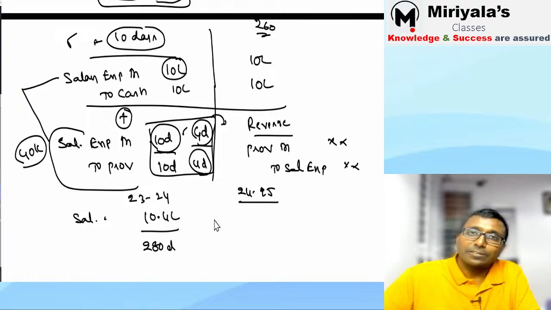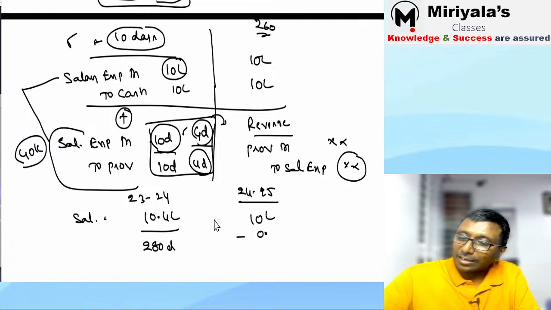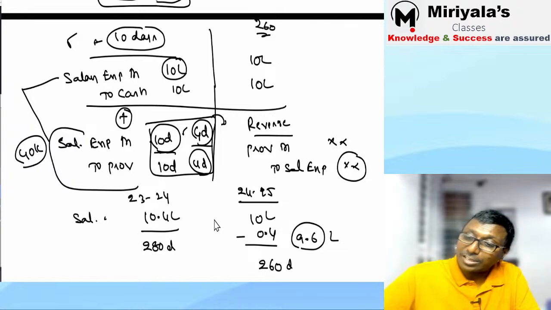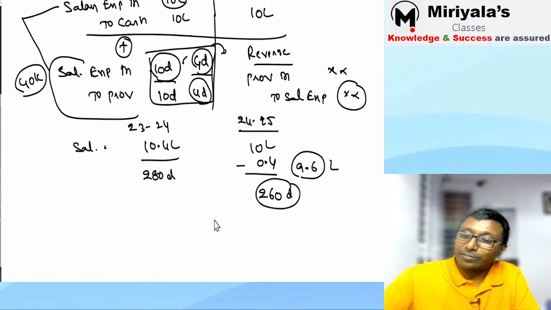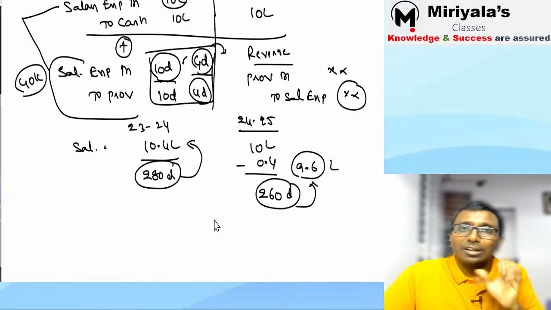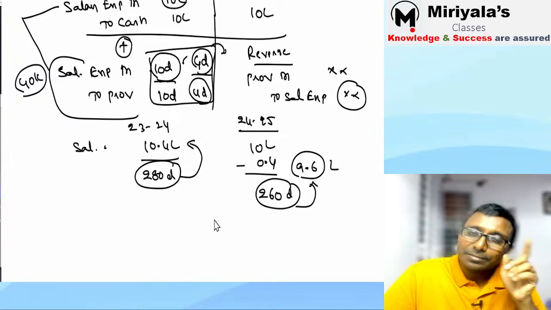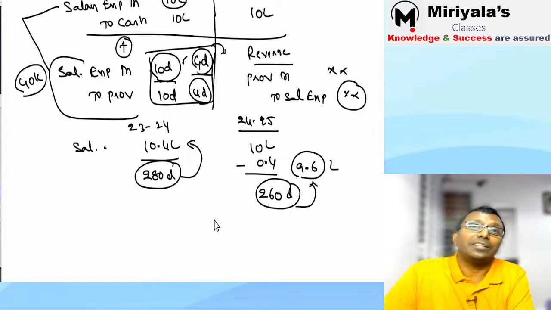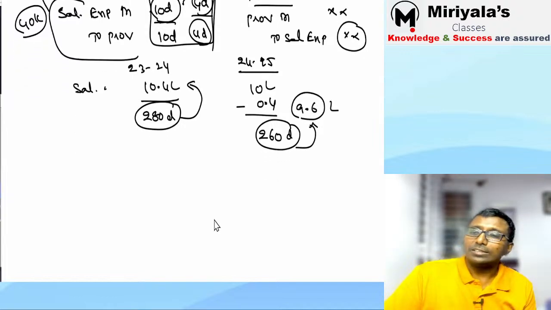24-25, now the days of work. In this 24-25 period of work, what is happening? 10 lakh rupees salary expenditure is reduced, right? Correct. So minus 0.4, that is equal to 9.6 lakh rupees only. How many days has he worked exactly? 260 days only he worked. The fewer the days worked, the lesser the salary booked. The more the days worked, the more the salary booked. Now does it make sense? That's why that accounting concept is very, very important. Hope you understood. That's all, my dear.